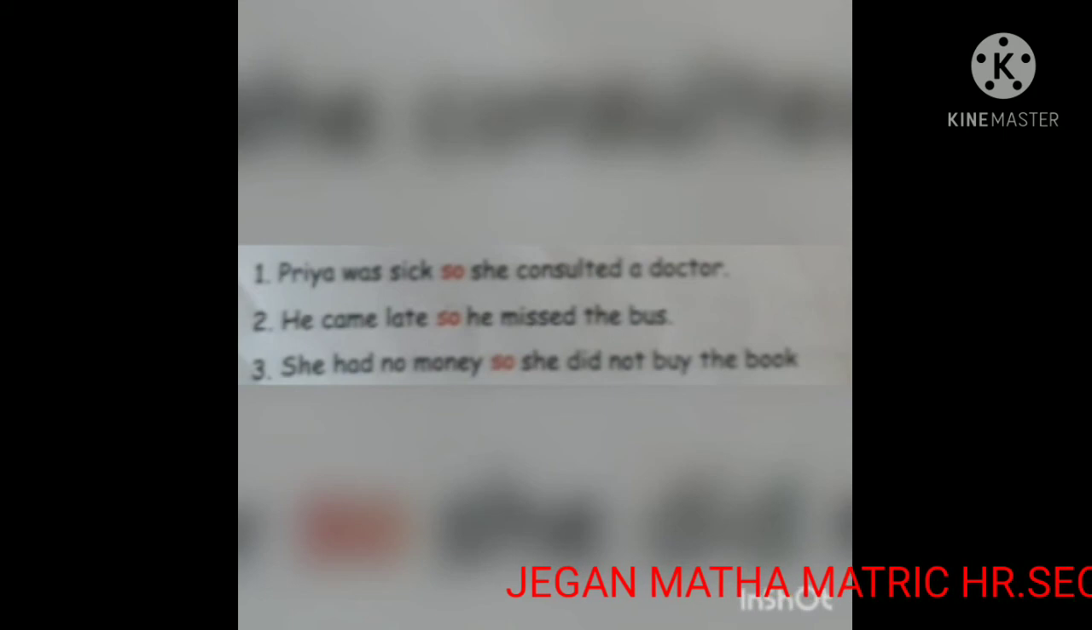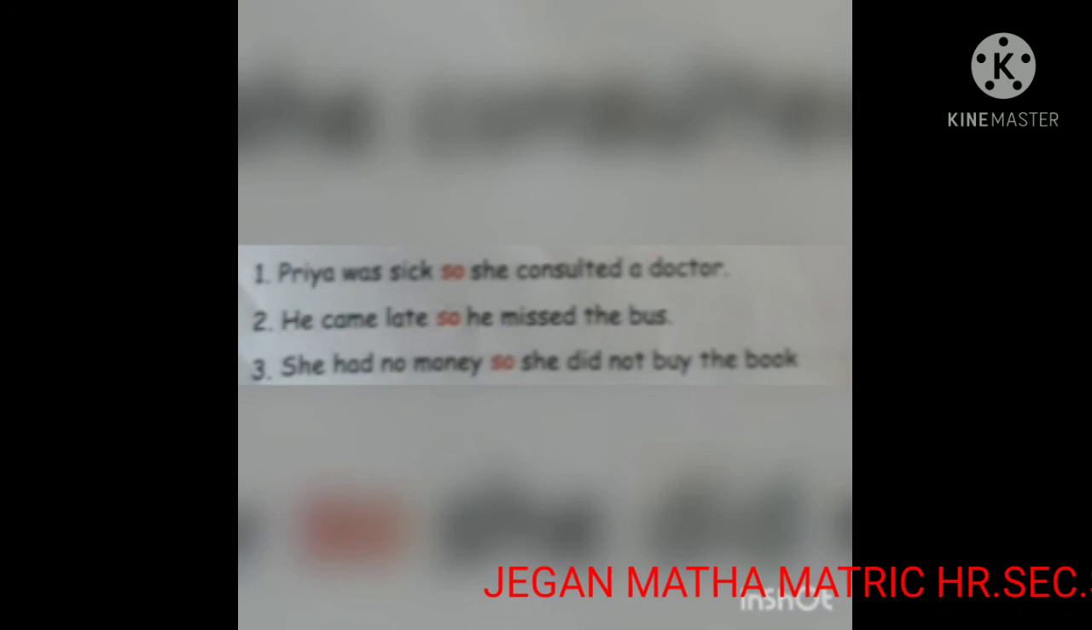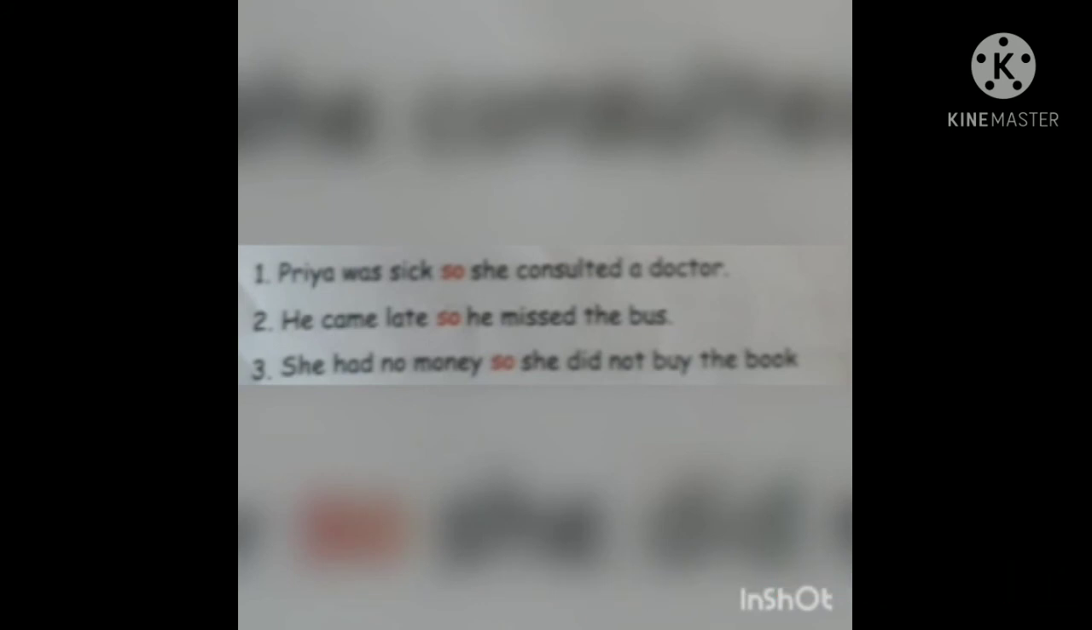Priya was sick, so she consulted a doctor. He came late, so he missed the bus. So, children, listen. So is used to explain the result of the first event. Look at the first event. What is that first event? He came late. Okay. So that result, he missed the bus.